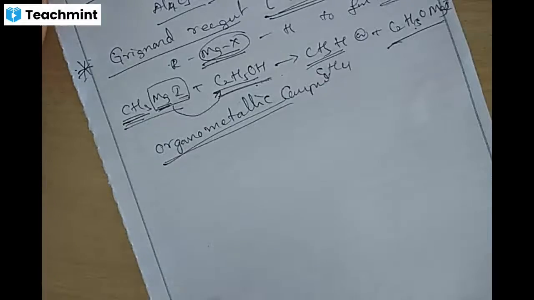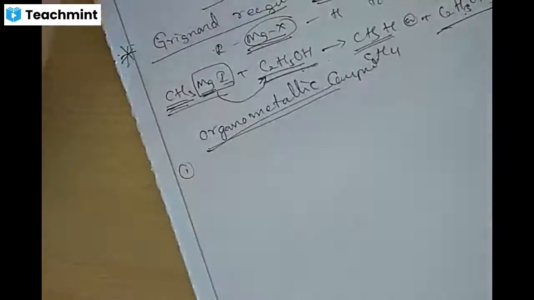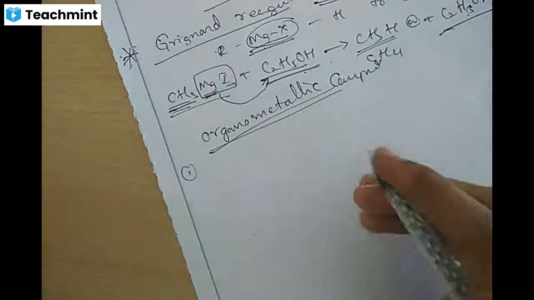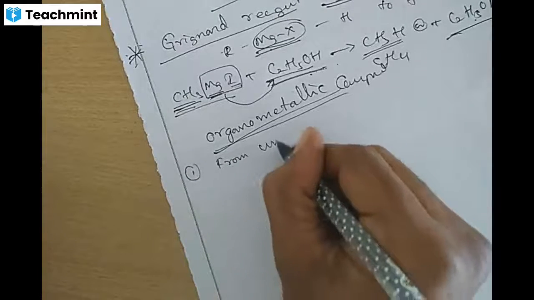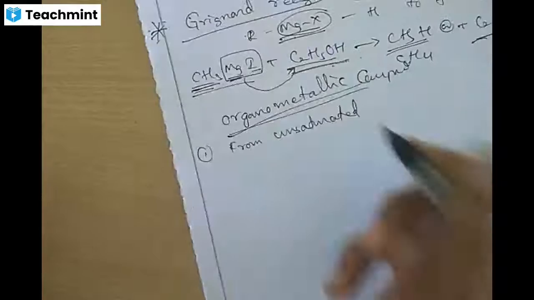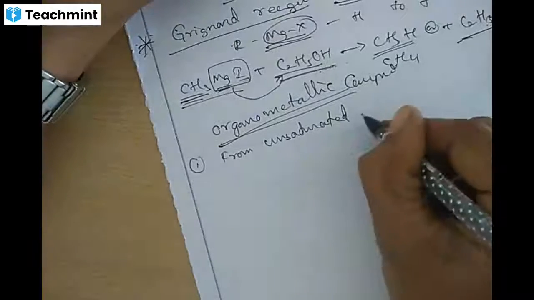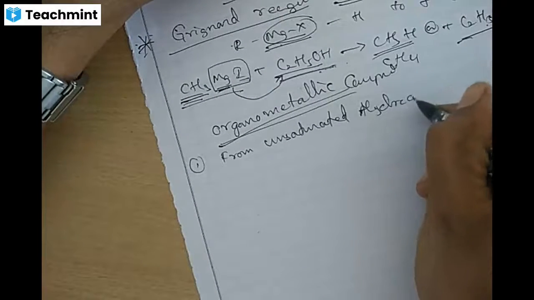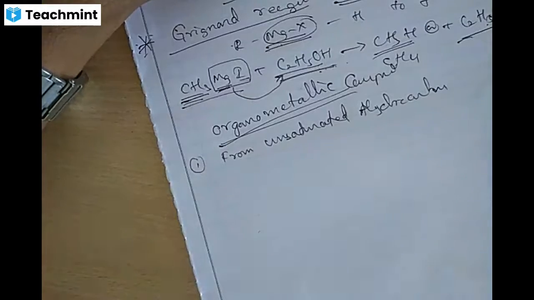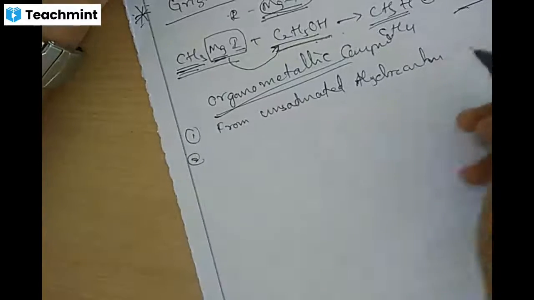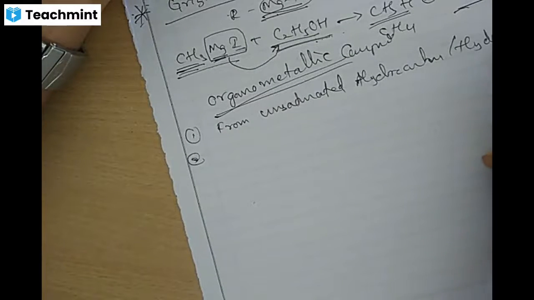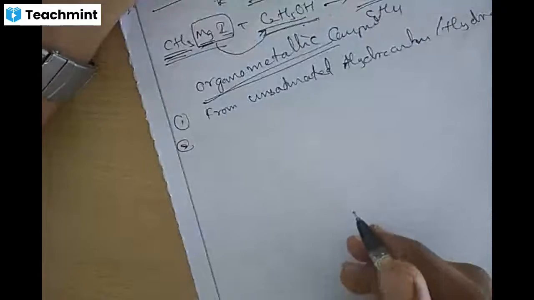These are the methods of preparation of alkanes. Which are the methods? What is the first method? Unsaturated hydrocarbons, that is the first one, also known as hydrogenation. What is the second one?